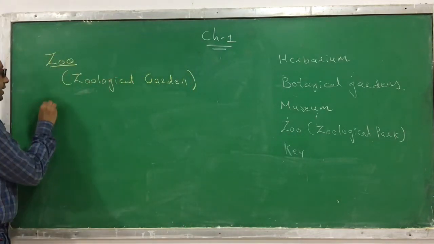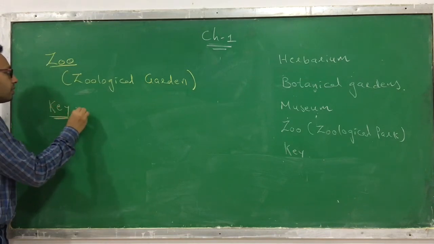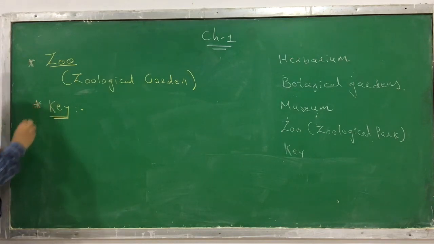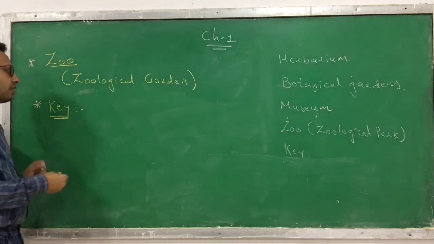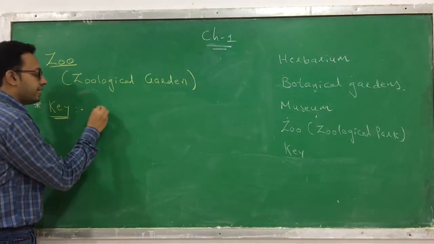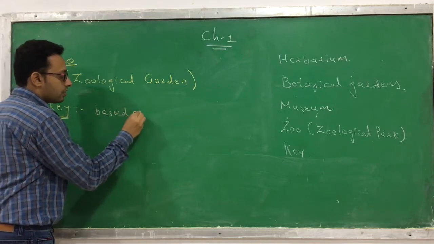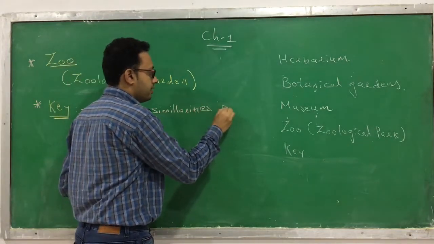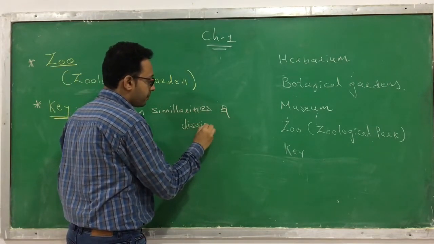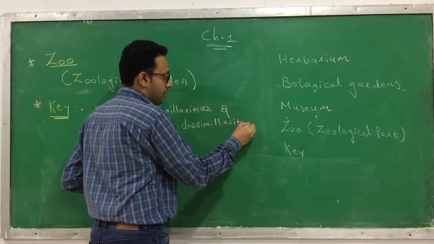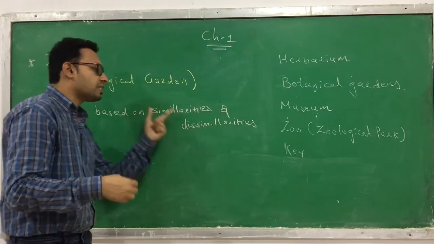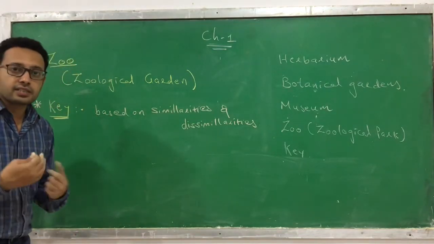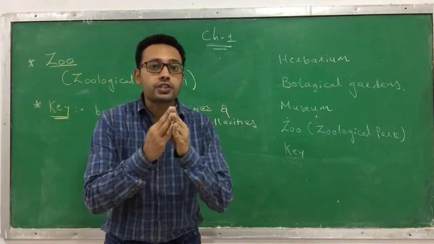Now the fifth taxonomical aid is a key. What is a key? The key is a set of sentences, prepared by checking the similarities and the dissimilarities. So the key is based on similarities and dissimilarities. These are the two ways. Here the sentences are framed which have two contrasting characters.